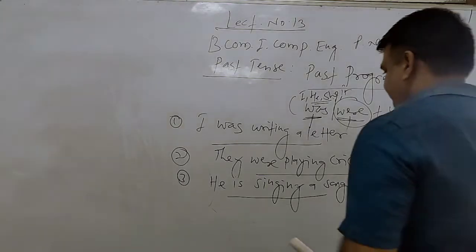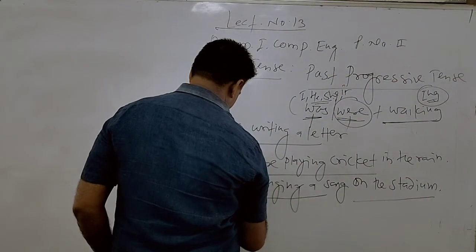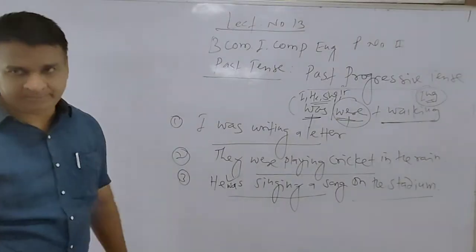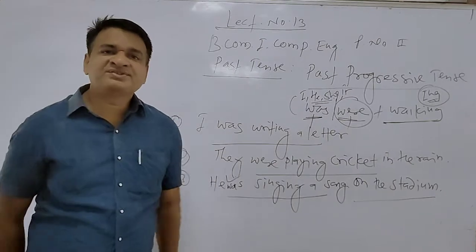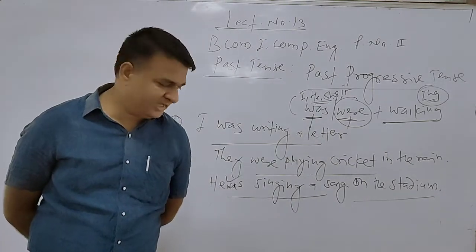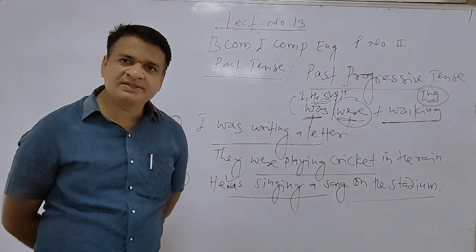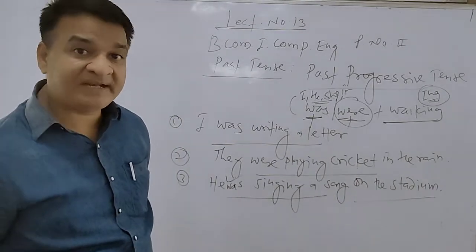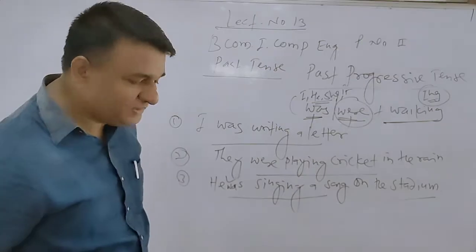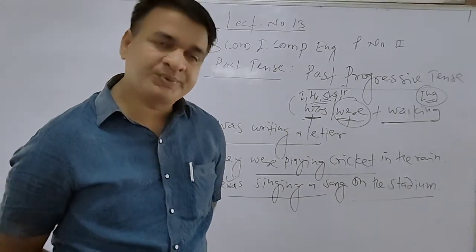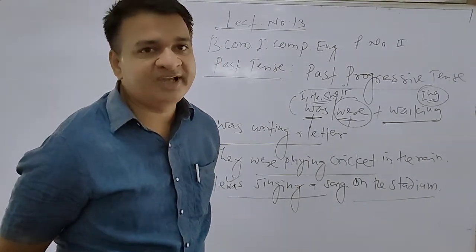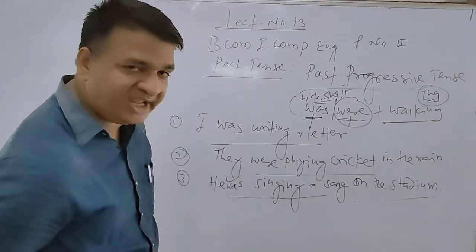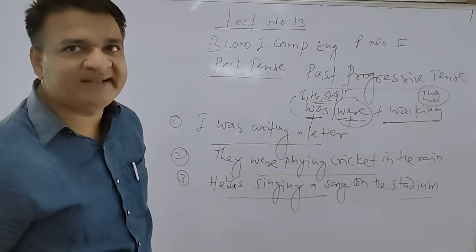Sorry, we have to use was. He was singing a song on the stadium when the chief guest came. At that time, he was busy singing the song on the stadium when the chief guest arrived. We use simple past tense and past progressive at the time to elaborate the ideas, to expand the ideas, and to give detailed information about the action with proof details.